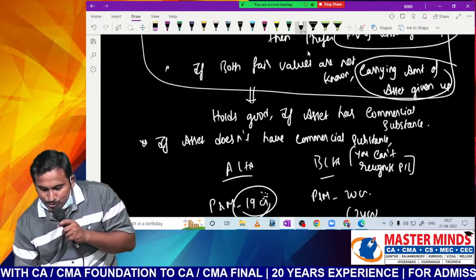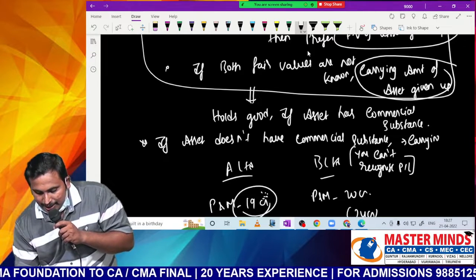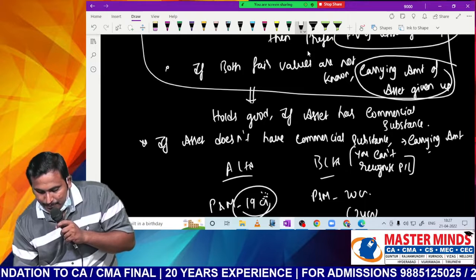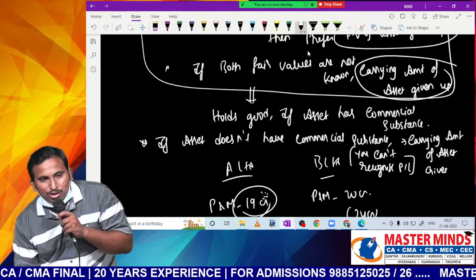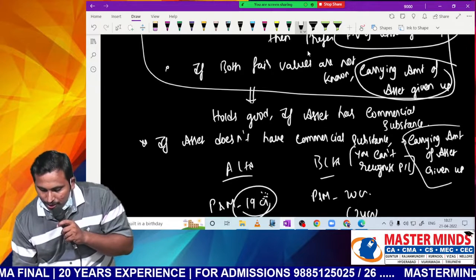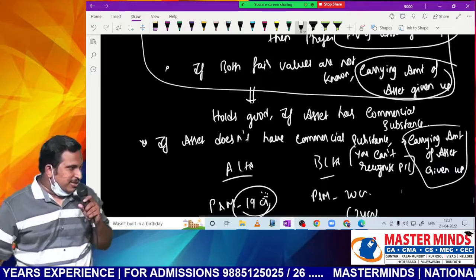For that purpose, what principle was said? It has to be recorded at carrying amount of asset given up. If you record that value, you credit that amount, debit also the same amount, then you cannot record any profit or loss. That is the intention behind that principle.